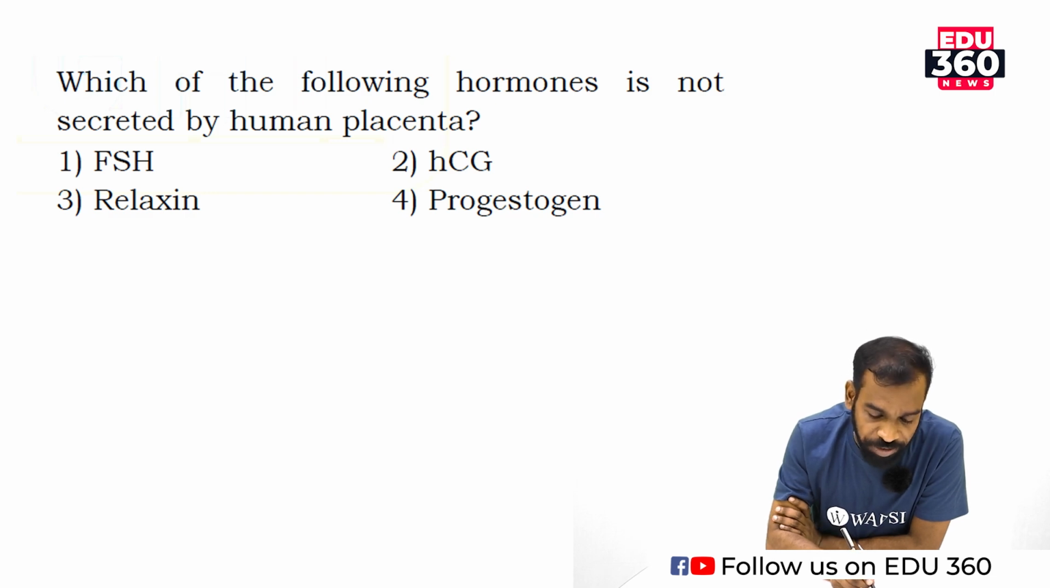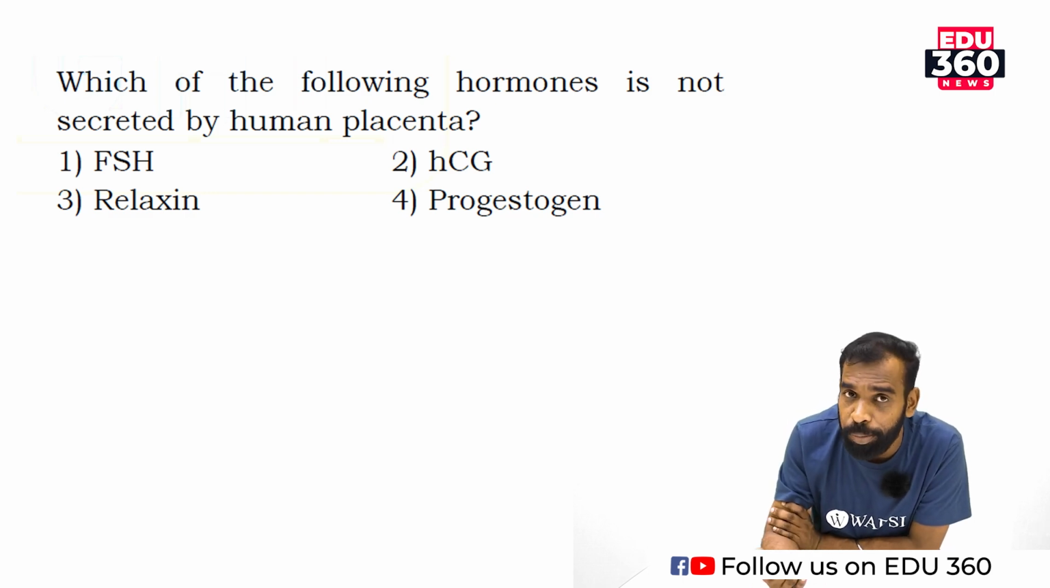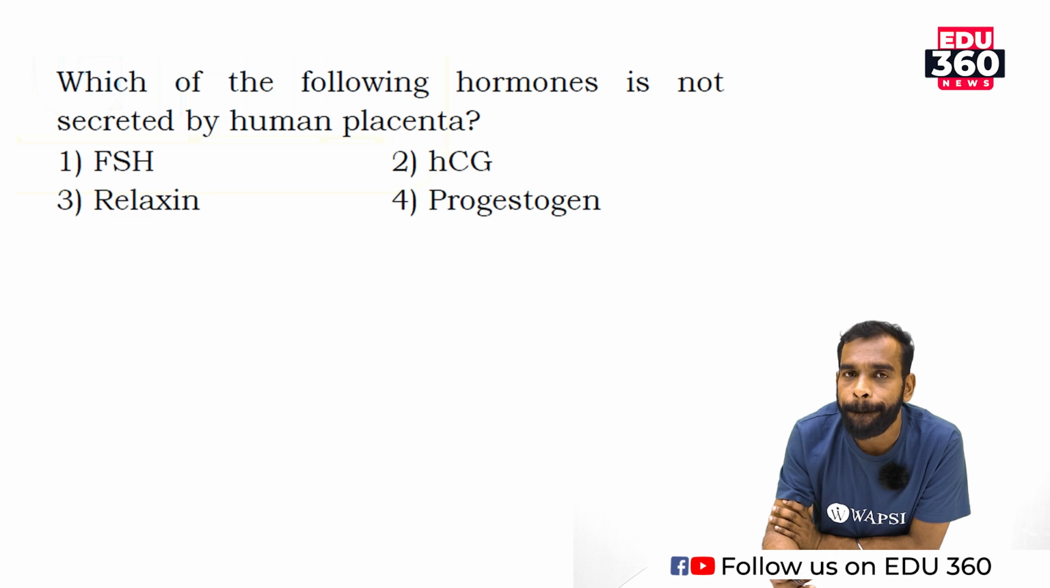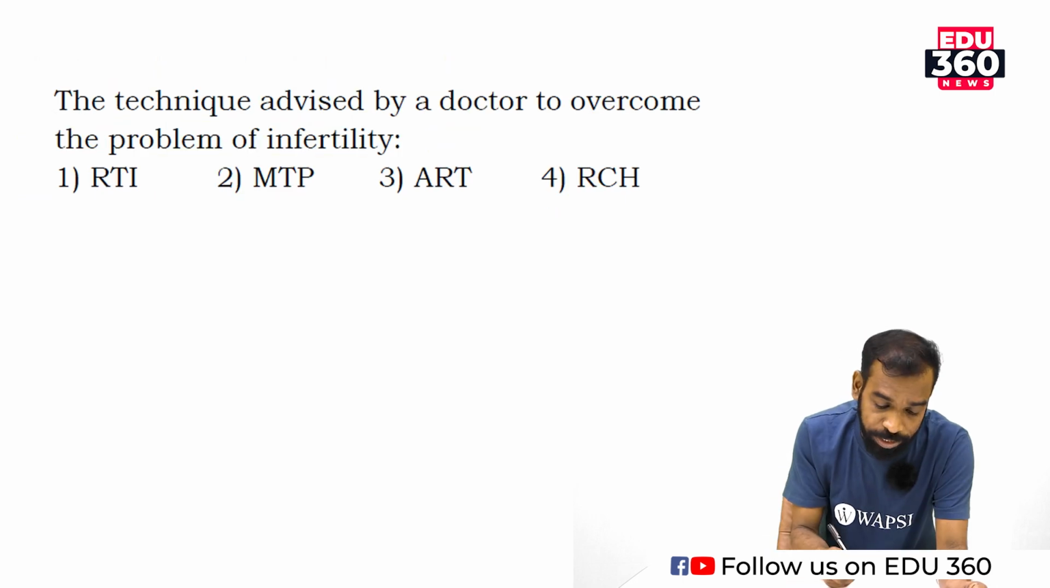What about FSH, follicle stimulating hormone, which is very much essential for menstruation process? Follicle stimulating hormone will be secreted by the pituitary gland. Get me, my dear students? Follicle stimulating hormone will be secreted by pituitary gland, not placenta. Human chorionic gonadotropin, relaxin and progesterone are the major hormones secreted by placenta. Question number 10.